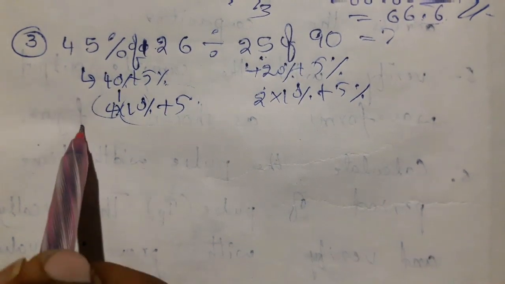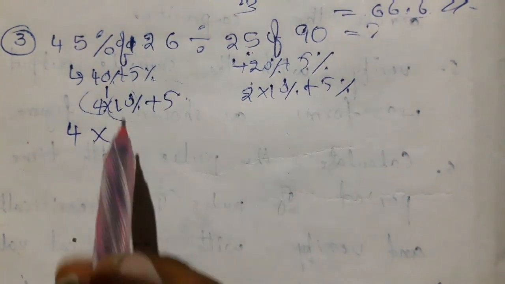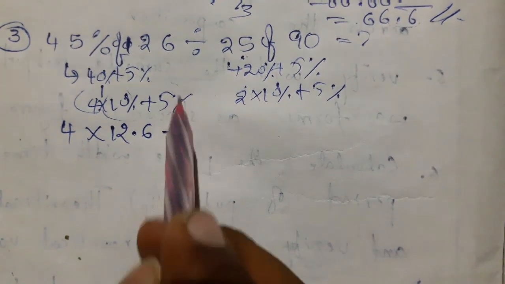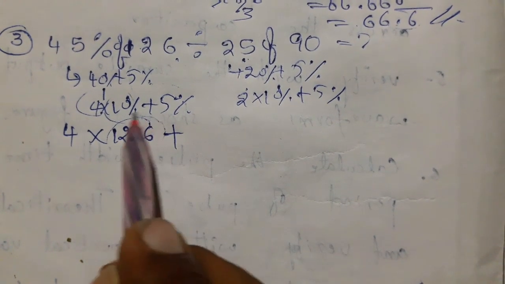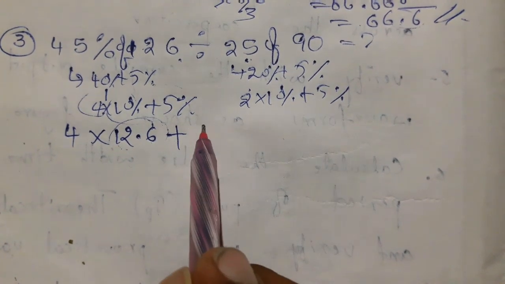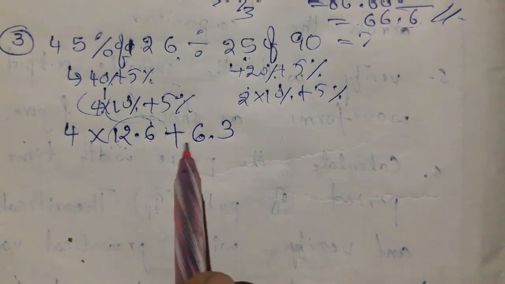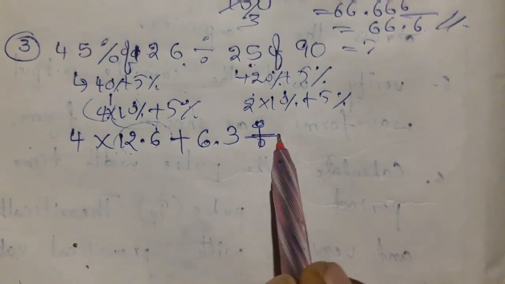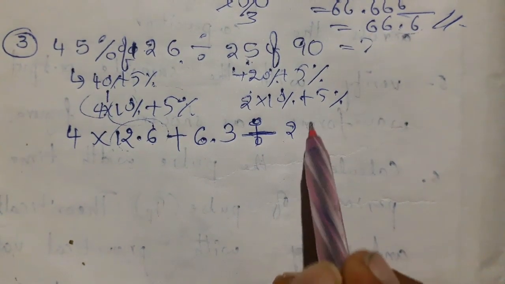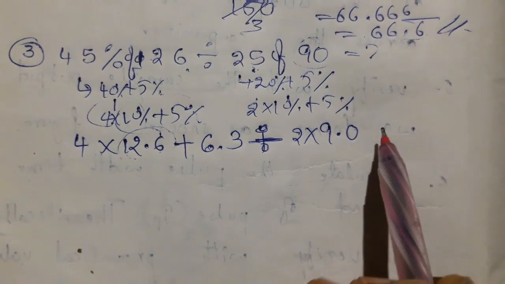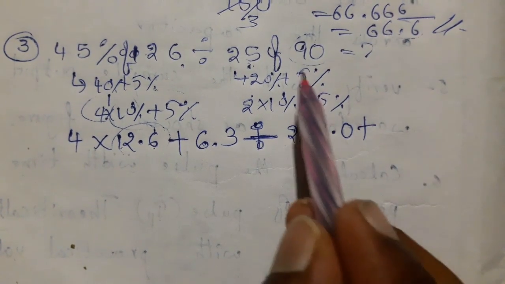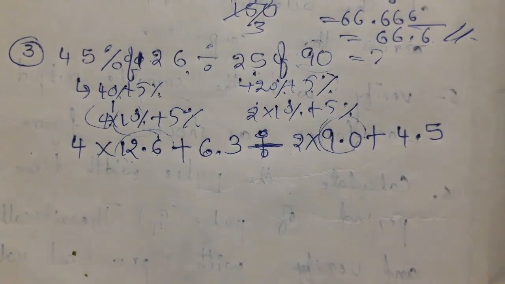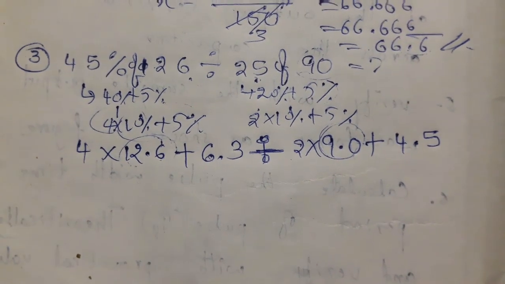Like this. See here, 4 into 10% of 126 means 12.6 plus 5% of 126. 5% is half of 10%, so 12.6 becomes 6.3. Next, 2 into 10% of 90 means 9.0, plus 5%, which is half of 9.0, that means 4.5, isn't it? When we divide 9 by 2 we get 4.5.